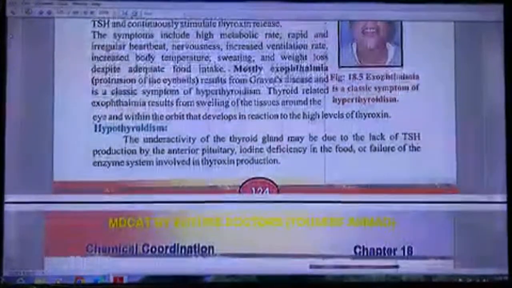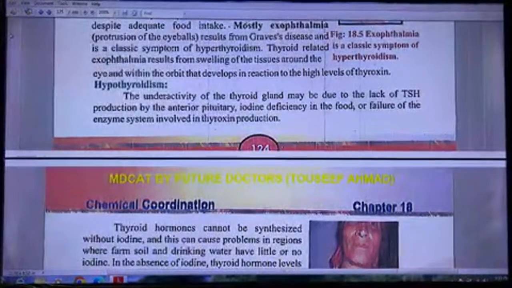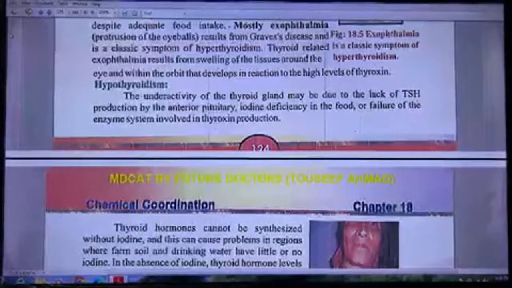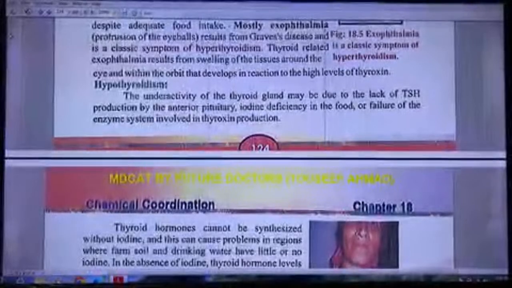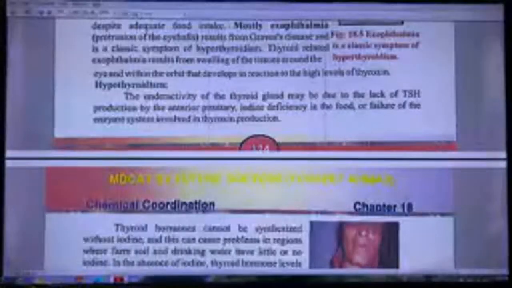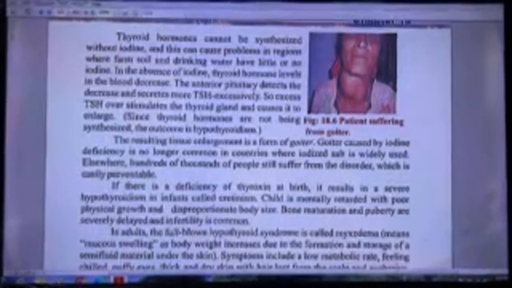Now, hypothyroidism. The underactivity of the thyroid gland may be due to lack of thyroid stimulating hormone production by the anterior pituitary, iodine deficiency in the food, or failure of the enzyme system involved in thyroxine production. Thyroid hormones cannot be synthesized without iodine, and this can cause problems in regions where farm soil and drinking water have little or no iodine. In the absence of iodine, thyroid hormone levels in the blood decrease.